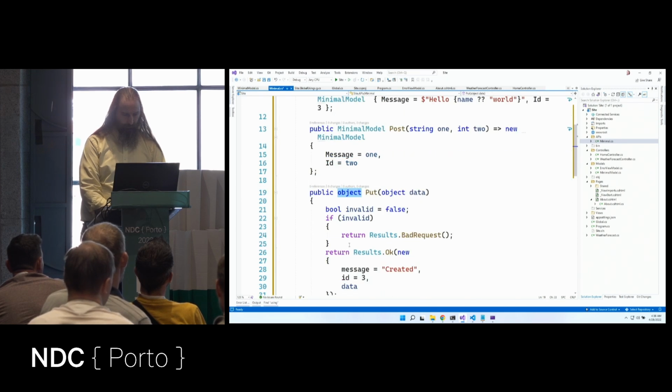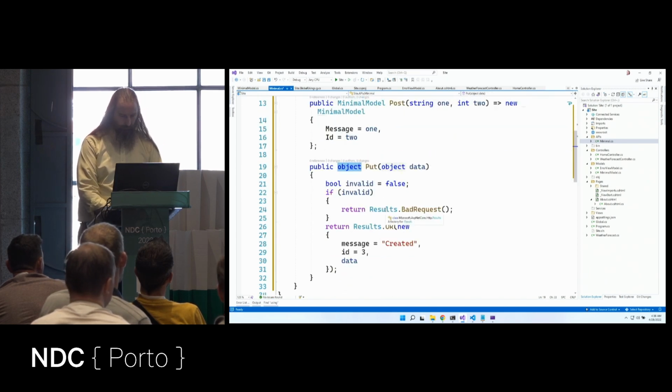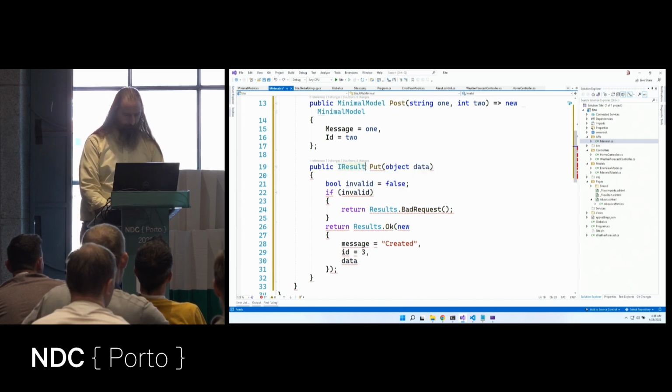Here we will return an IResult. And ideally, I would like to say an IResult of minimal model, but I don't think that's a thing. But here we will say a new minimal model, and we'll give it the message and the ID and the data.